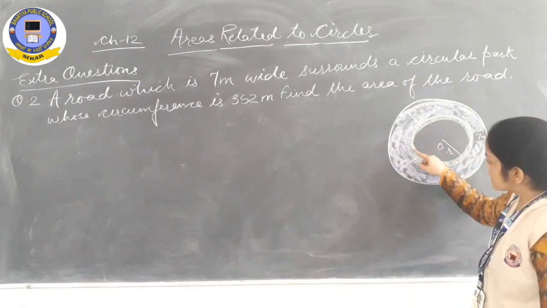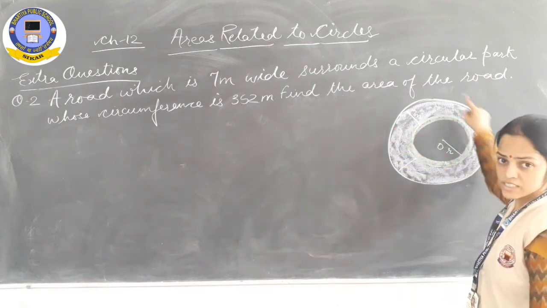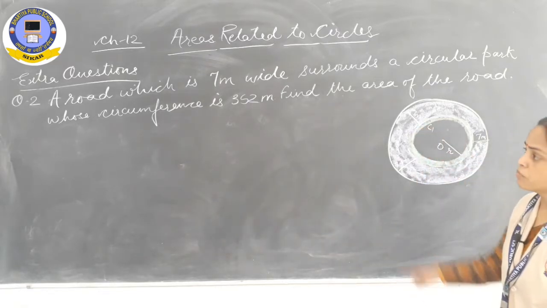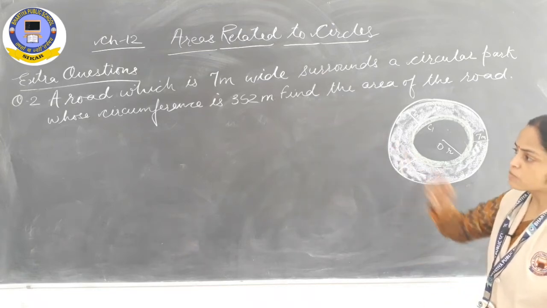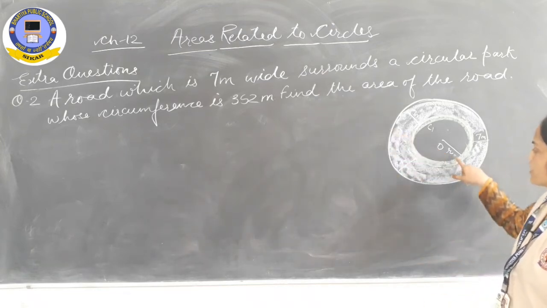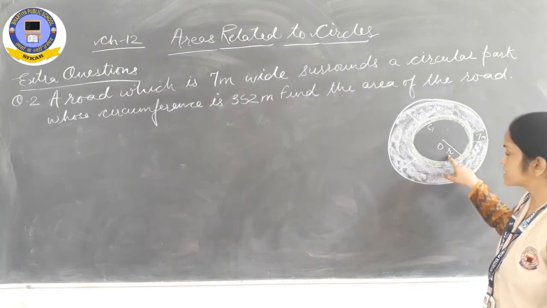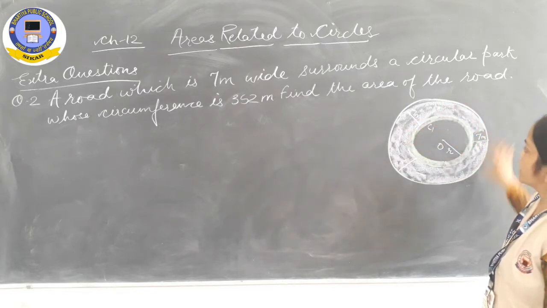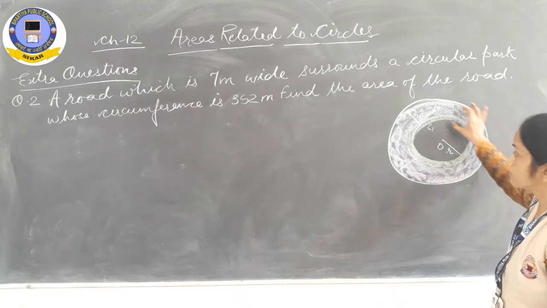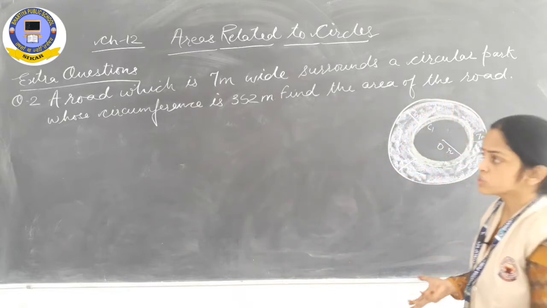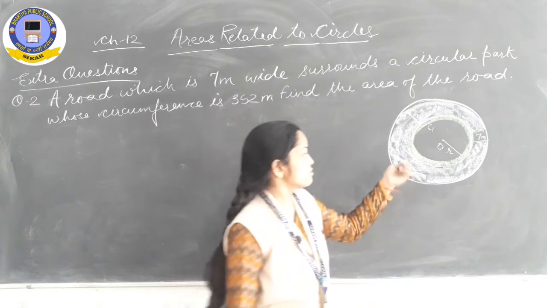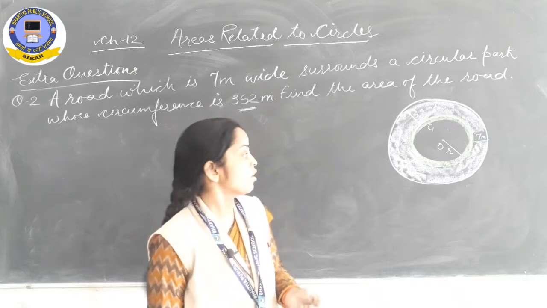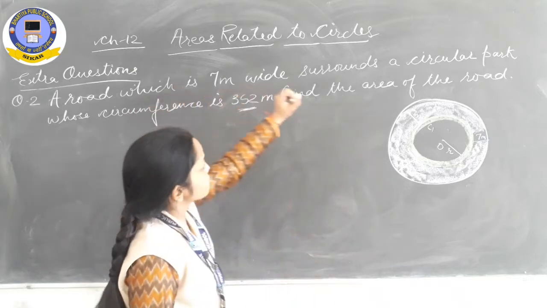See, both these circles we can say are concentric circles. This inner circle C1, its radius is not given, but its circumference is given. So with the help of this circumference 352 meter, can we find out its radius? Okay, we will get its radius, and the width of the road is given as 7 meter. We need to find out the area of the road, which is in the shape of a ring. So what is the new concept here? Here the radius is not given, but the circumference is given. With the help of this circumference, first of all we will find out the radius of this circular park.